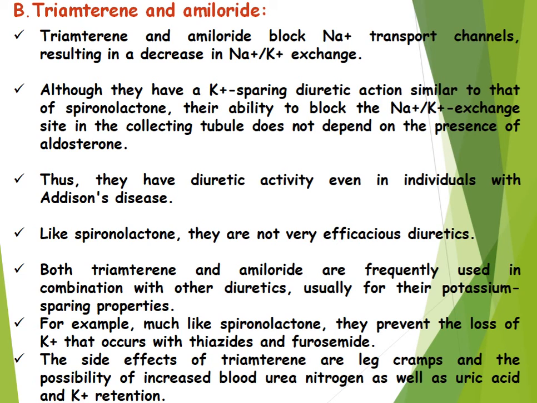Both triamterene and amiloride are frequently used in combination with other diuretics, usually for their potassium sparing properties. For example, much like spironolactone, they prevent the loss of potassium that occurs with the thiazides and furosemide. The side effects of triamterene are leg cramps and the possibility of increased blood urea nitrogen as well as uric acid and potassium retention. With that, we have completed the potassium sparing diuretics.